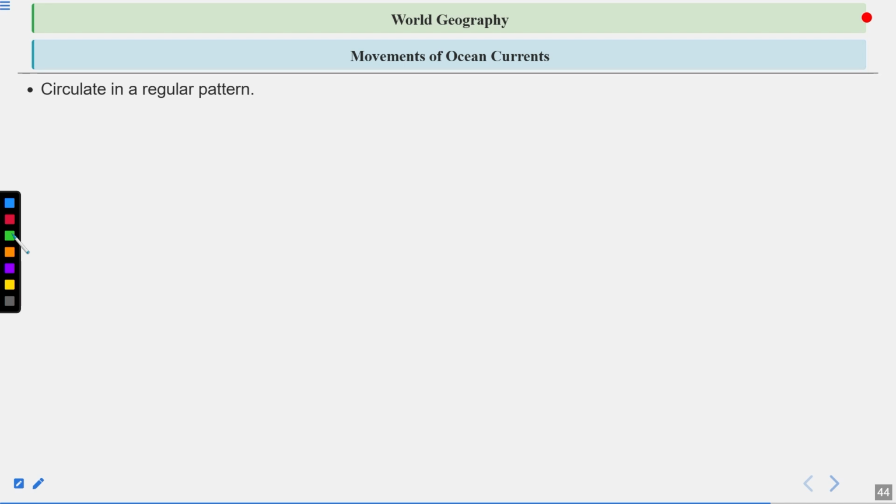Now let's talk about the movements of ocean currents. They circulate in a regular pattern. That is an important point, and because of that the climate is also defined all over the earth. Warm current flows from the equatorial region to the poles. It is very simple: the warm water will find the areas on the polar side, and that is why they will try to move.